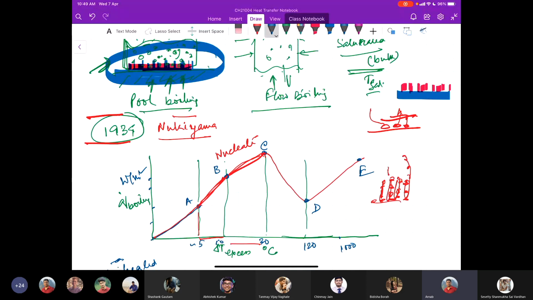The surrounding liquid now cannot come in contact with the heating surface. It acts as a blanket or insulation that deters the liquid from coming in contact with the heating surface. So it reaches a critical point at C, and then the heat flux immediately decreases.